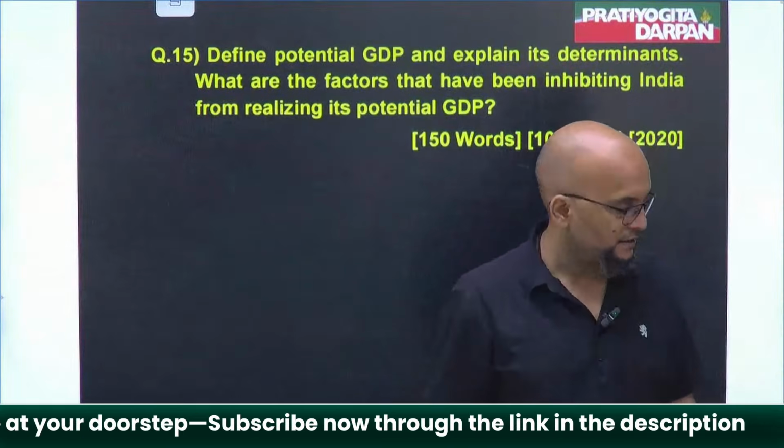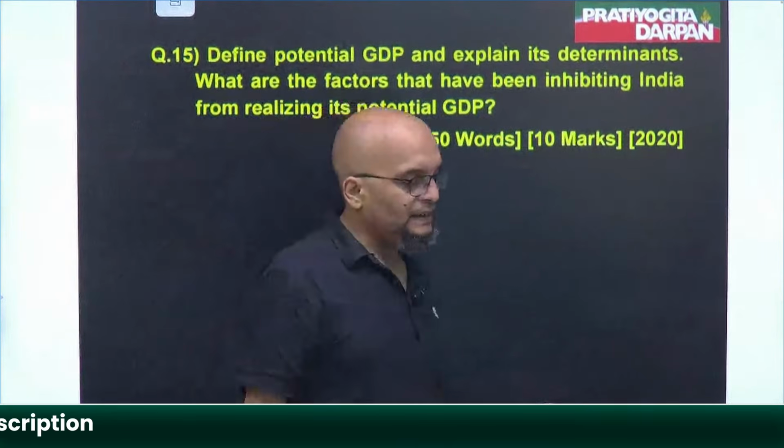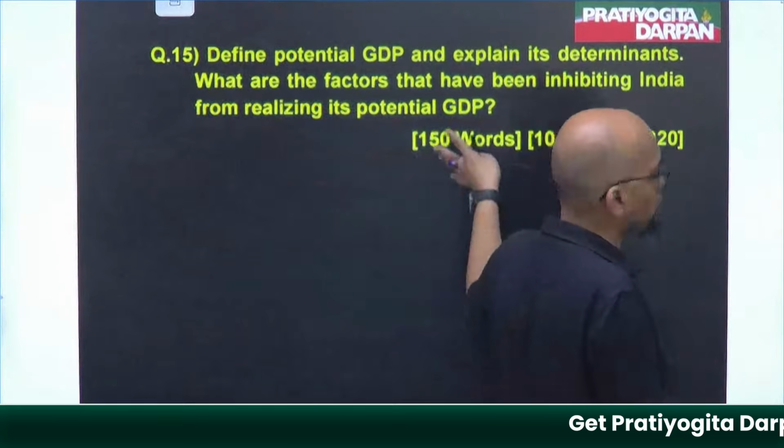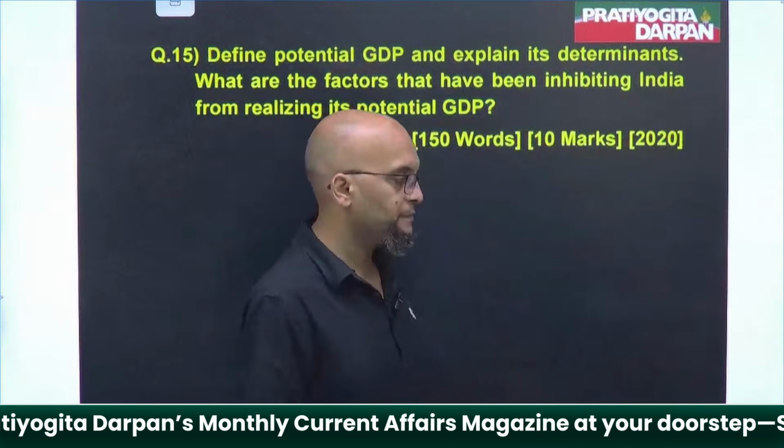Getting my point? So these and several other factors, they are preventing India. 10 factors at least you can write. No, it is of 150 words. Only 6, 7 factors and explain it. 4, 5 to illustrate it.